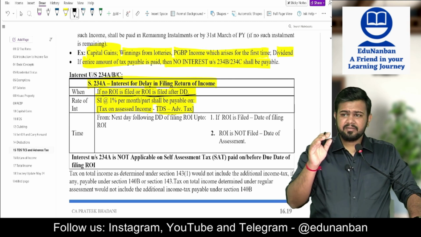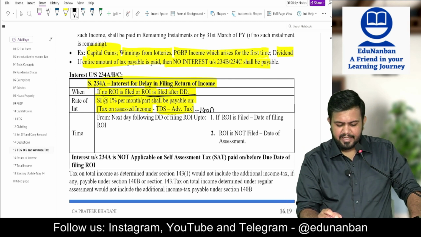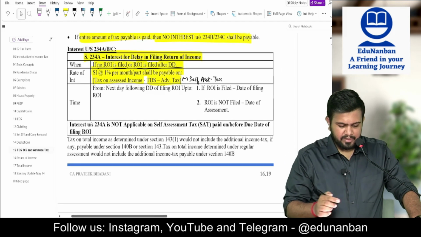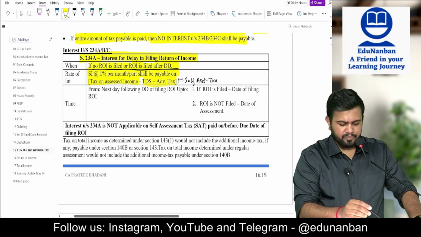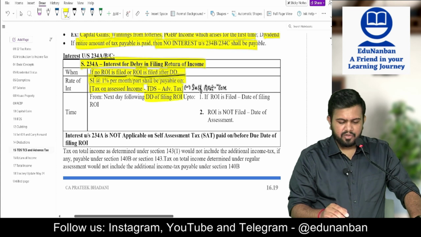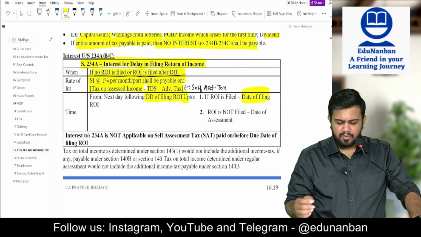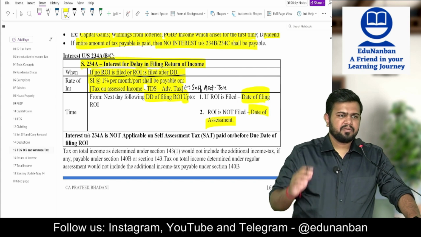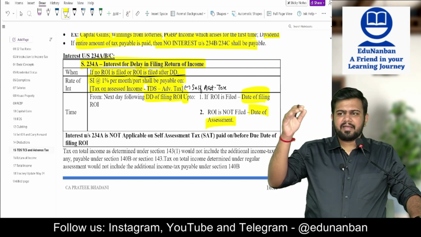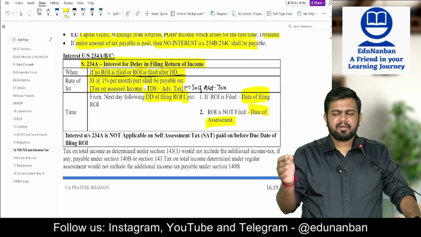Now listen, there is a case law which tells you should also reduce self-assessment tax paid. Okay, then from when is it calculated? If return of income is filed, it is calculated from the due date of filing return of income up to date of filing return of income or up to date of assessment. If return of income is filed, then take date of filing return of income. If return of income is not filed, then take till the date of assessment.